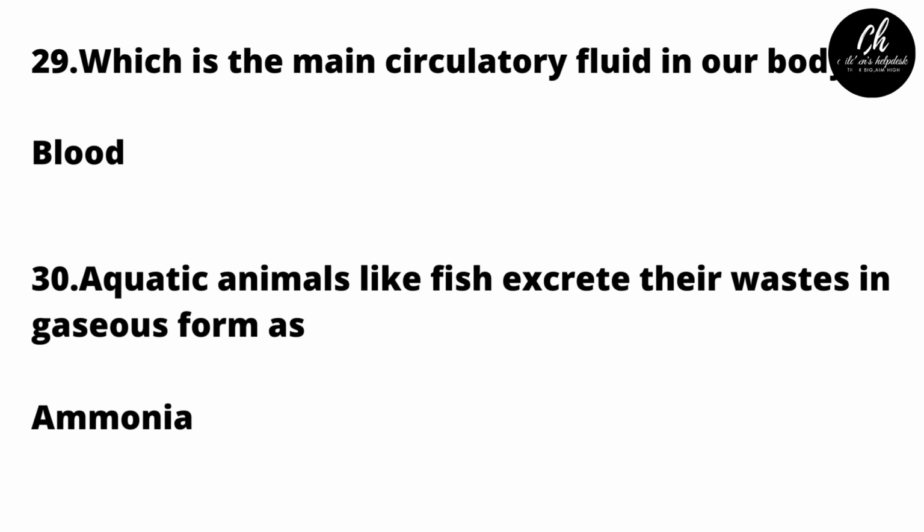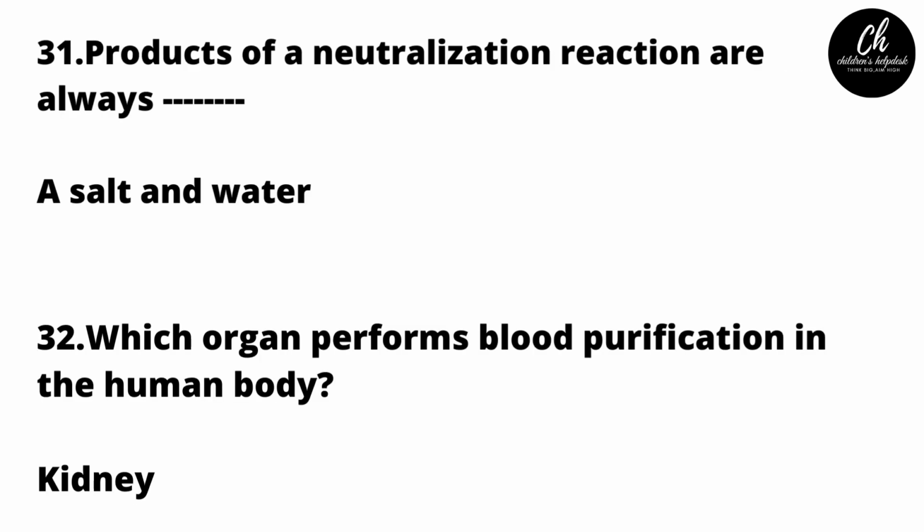Aquatic animals like fish excrete their waste in the form of ammonia. Ammonia is the type of waste that is excreted by aquatic animals like fish. Products of a neutralization reaction are always salt and water. Salt and water are the products of a neutralization reaction. Which organ performs blood purification in the human body? Kidney. Kidney performs blood purification in the human body.